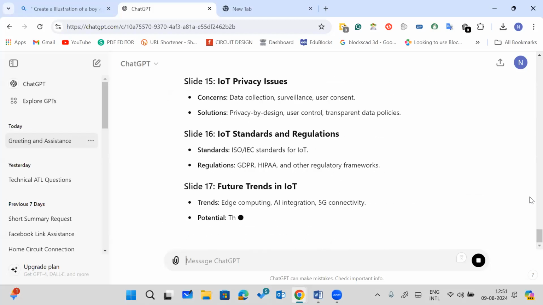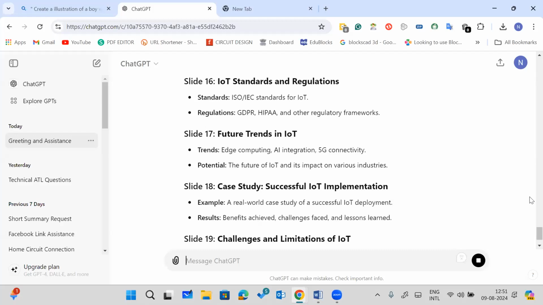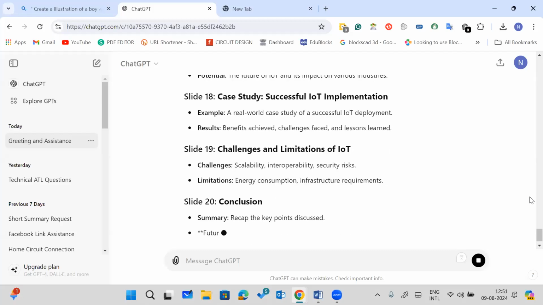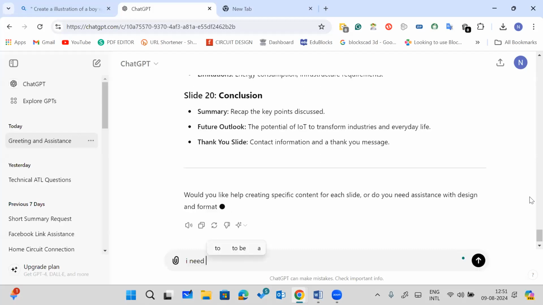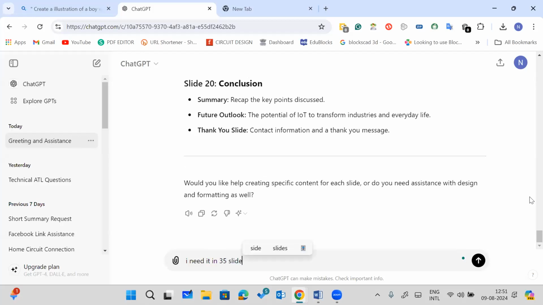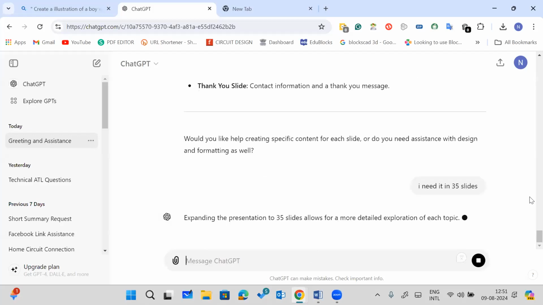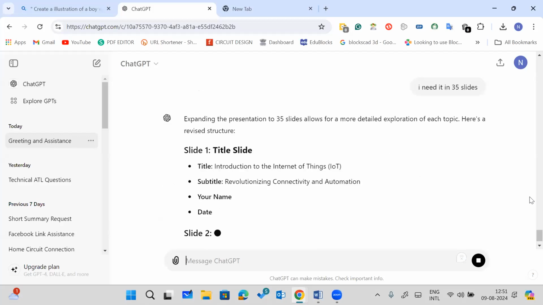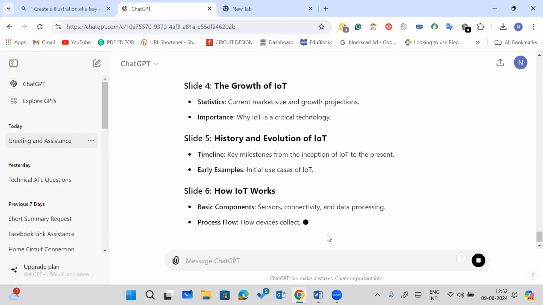Similarly, if you want to increase the size, the length of the presentation, you want to increase the slides of your presentations, you can just give a command: I need it in 35 slides. So by giving a command, it will automatically increase the number of slides as per your requirement. Right. And you can even stop it anytime from this option. So this is the best thing that we are saying about Chat GPT.